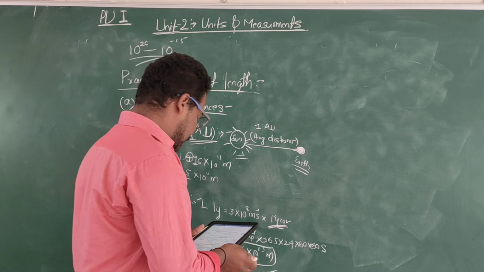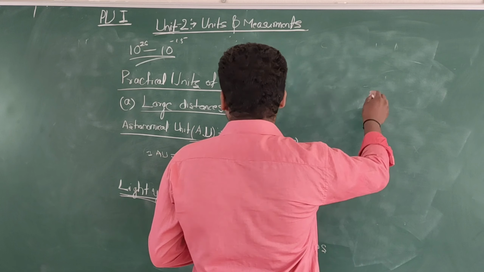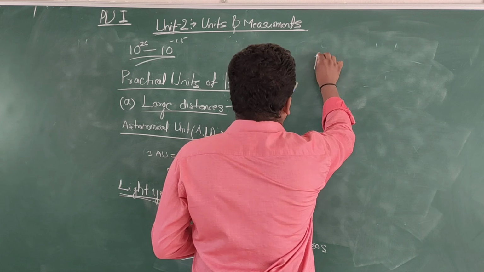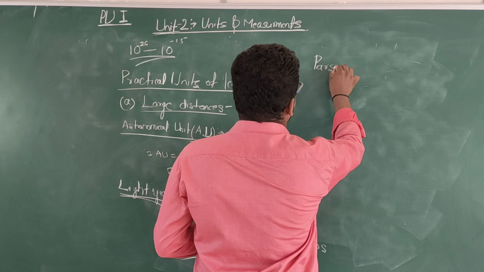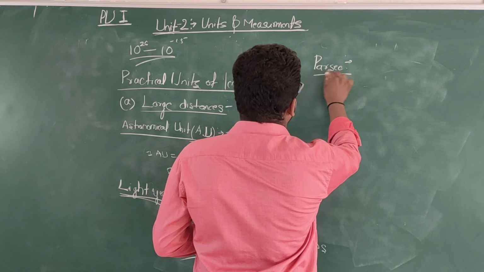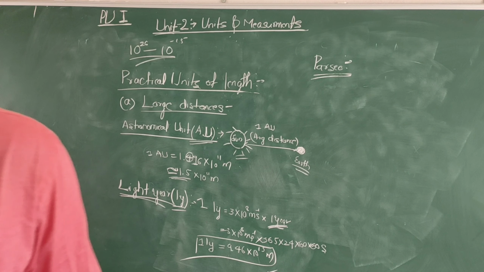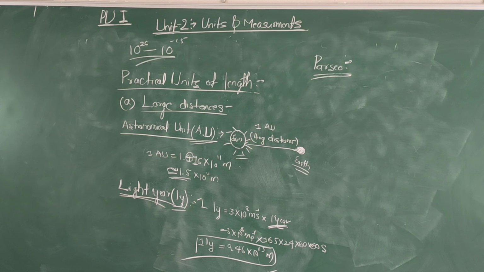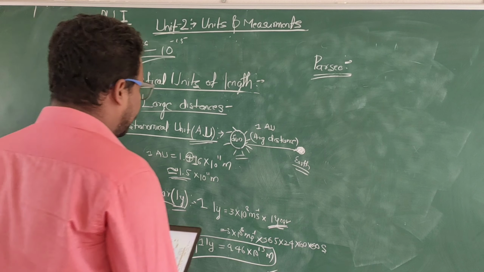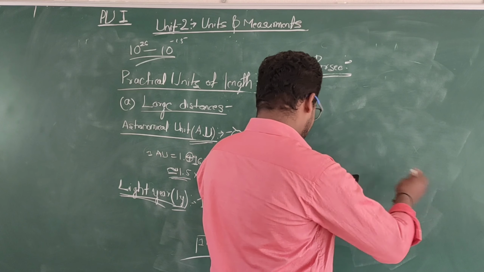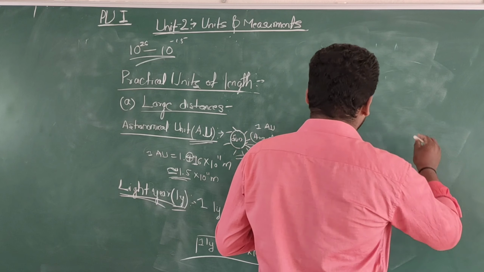Then another very important unit is the parsec. How do we define the parsec?